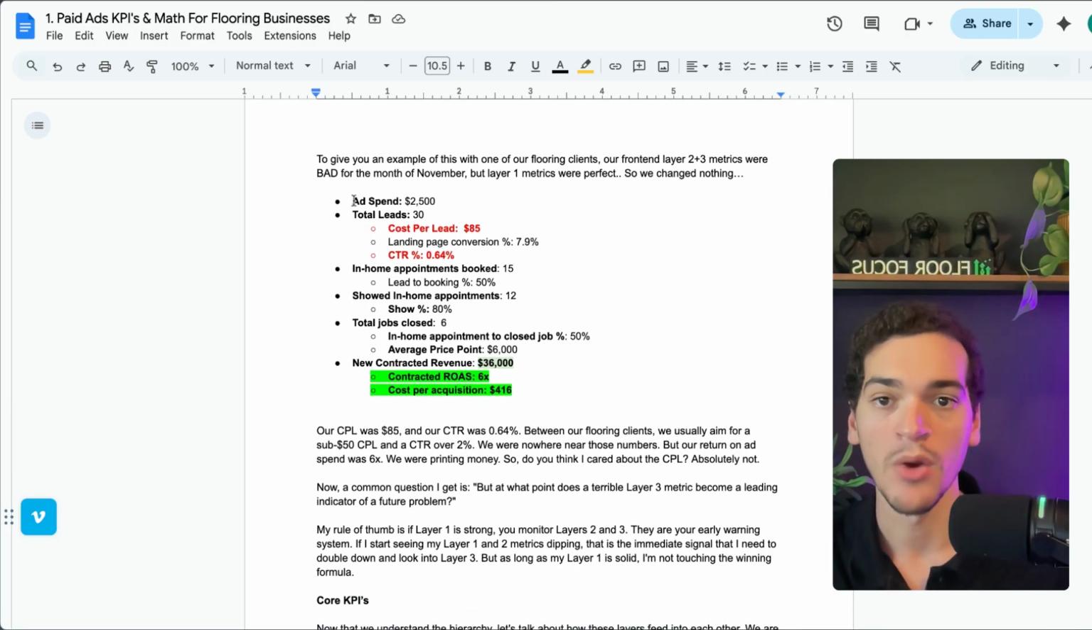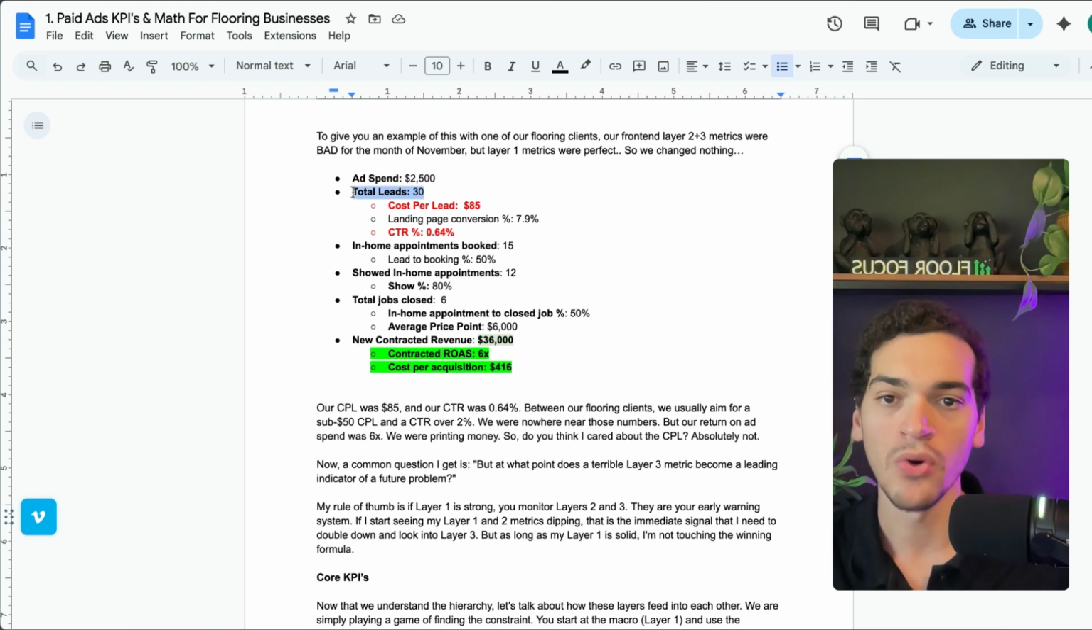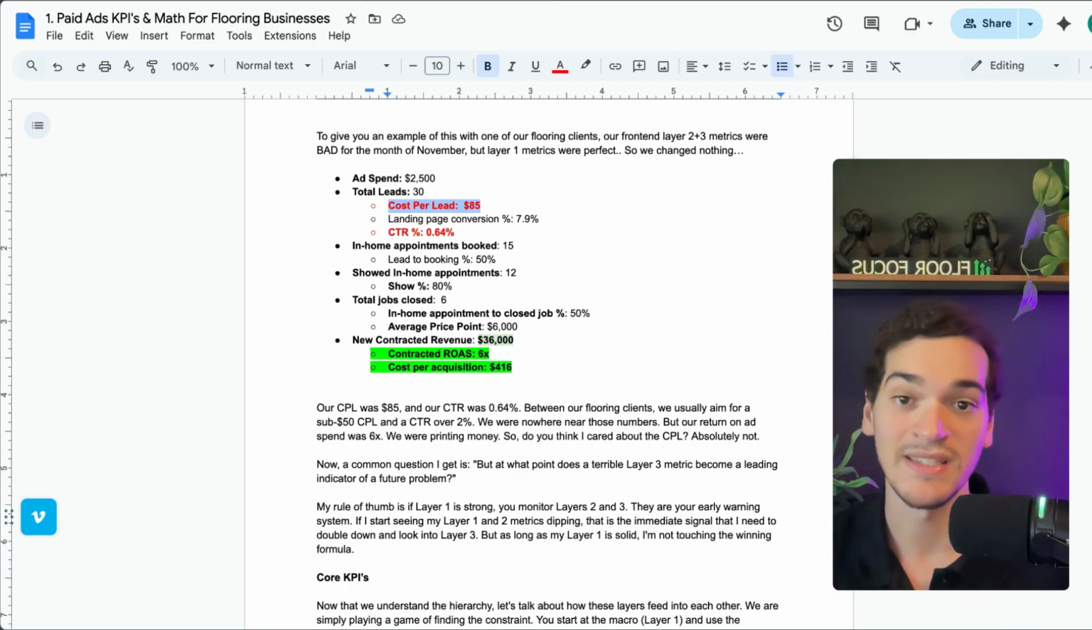So for example, we have ad spend. They were doing around $2,500 per month, which comes to about $80 per day. Then total leads, we got around 30 leads, which is pretty low. Our cost per lead was $85. That's really high compared to all of our clients. Just to give you an average, we usually aim below $50. We have some at $50 cost per lead. We have clients getting $30, $35 cost per lead. So $85 is two or three times as much as the average.